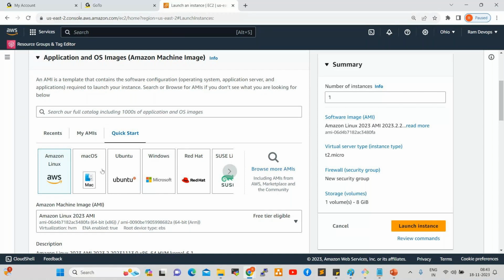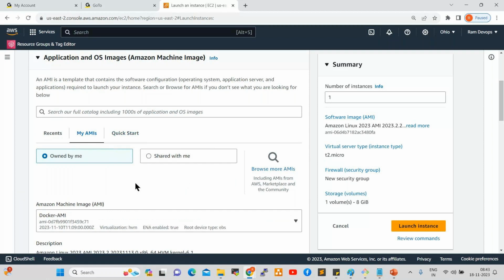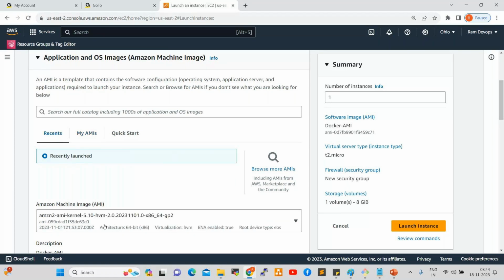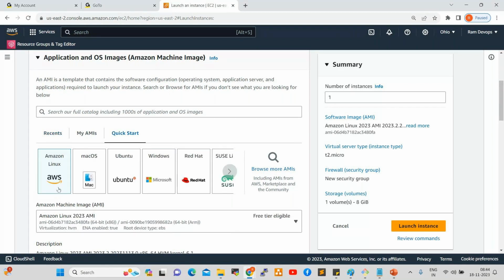These are all images provided by AWS, right? See here: my AMIs, recents, quick start. In quick start, these are all the flavors available. My AMIs means my customized AMIs, whatever images I prepared. Recents means recently created images, right? So you can select quick start. In the quick start, Amazon Linux is there, Mac OS, these are all flavors.